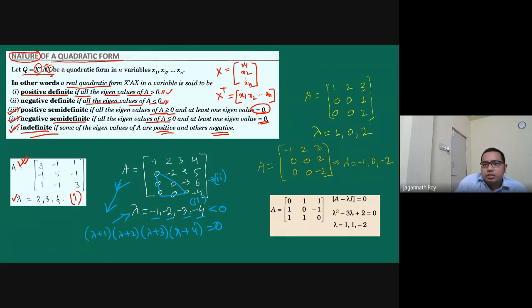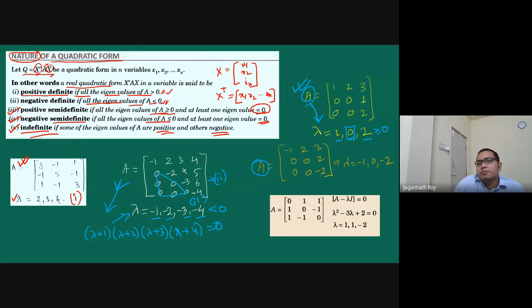How about positive semi-definite? For a given matrix A, if we find the lambda values are this way, 1, 0, 2, these are all greater than or equal to 0, and one of them is 0. So it is positive semi-definite. This is case 3.